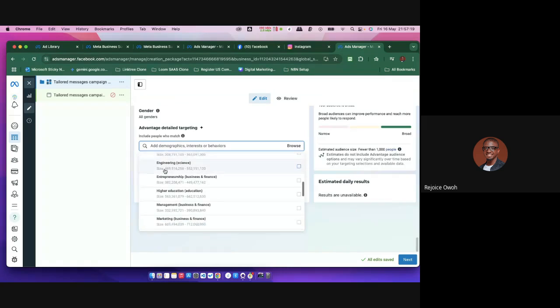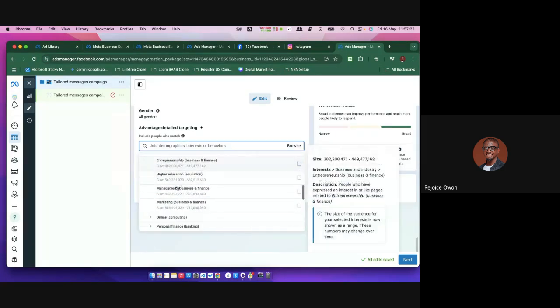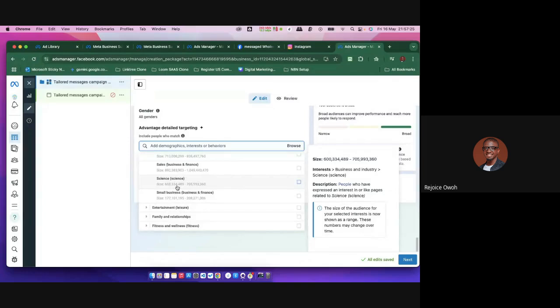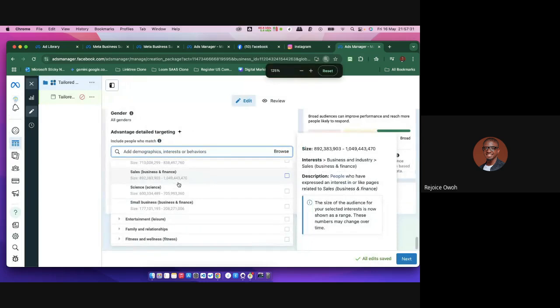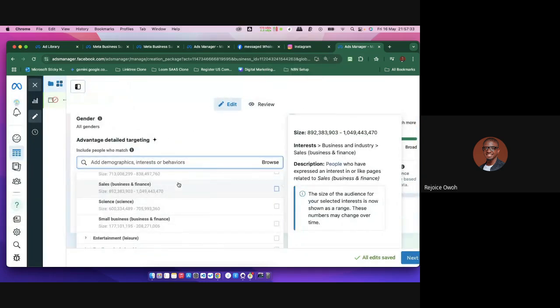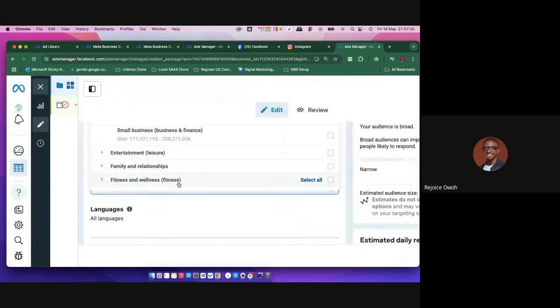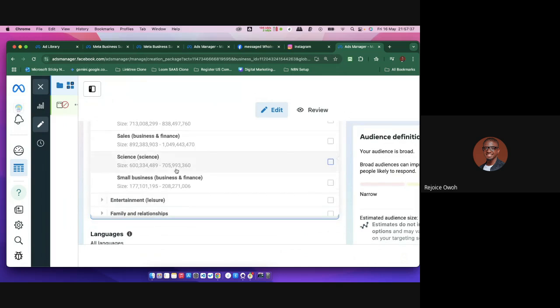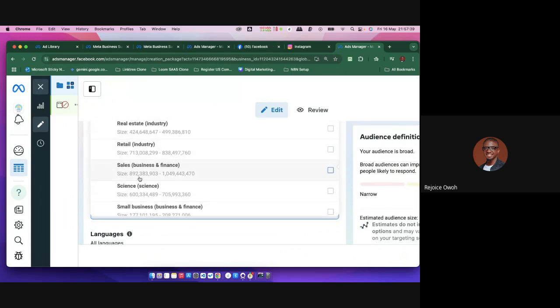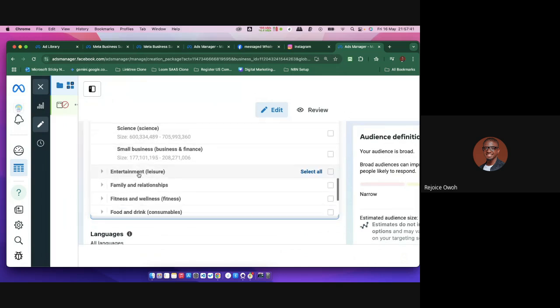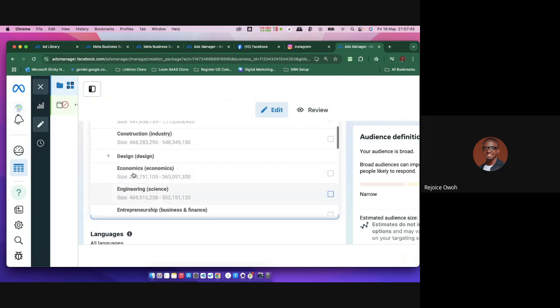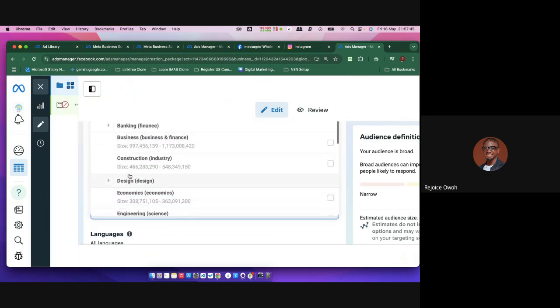Now watch it. I want to go into that ad. Remember that company does engineering works. Let me search for it. Now you're going to be seeing your audience. If you look closely, let me zoom this in. You're going to be seeing your audience, 892,000, right? You can see, okay, I want to choose people that are into construction, number one.